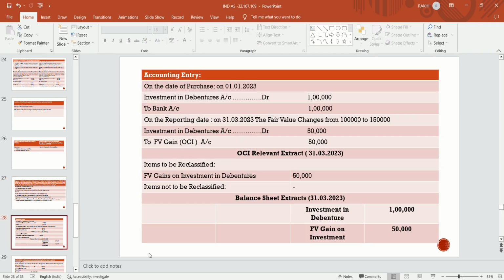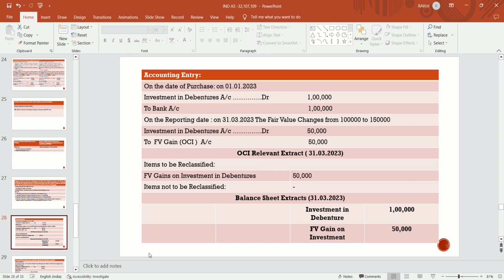Now, the accounting entry on the date of purchase, on 1st January 2023: investment in debentures account debit, to bank, that is 1 lakh. Now, on the reporting date, 31st March 2023, there is a change in fair value from 1 lakh to 1,50,000. They make an entry: investment in debenture increment of 50,000, and it should be recognized as fair value gain through OCI, 50,000.